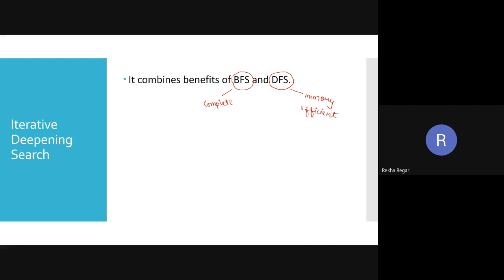Hardik says that DFS is memory efficient. Why? But Kishan, if we are talking in terms of memory, then we have to compare the space complexity of both search techniques. So you can see what is the space complexity of the BFS and what is the space complexity of DFS. On the basis of that, we can take a decision.